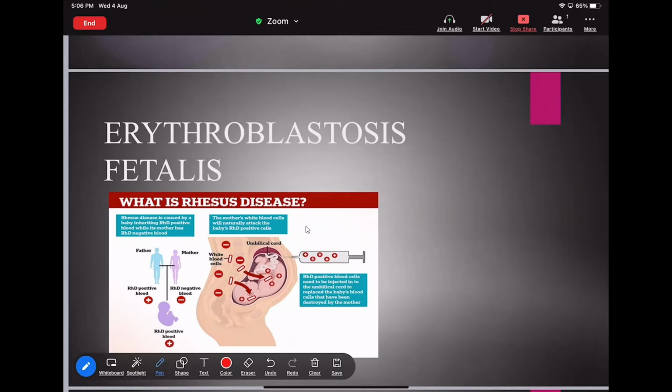In this lecture, we are going to study erythroblastosis fetalis. In the previous lecture, I already covered the Rh positive antigen and the Rh negative antigen. These play an important role in the erythroblastosis fetalis condition. Let's see how the Rh positive antigen and Rh negative antigen are important in erythroblastosis fetalis.